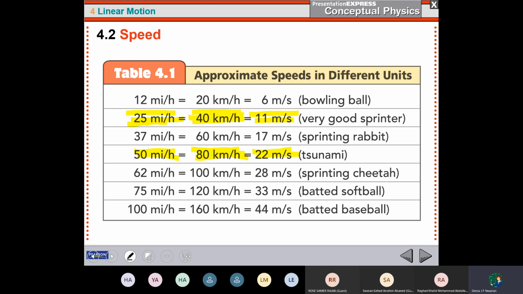Look at the combination of the units here. Are they different? Yes, here we have kilometer per hour, and here we have mile per hour.